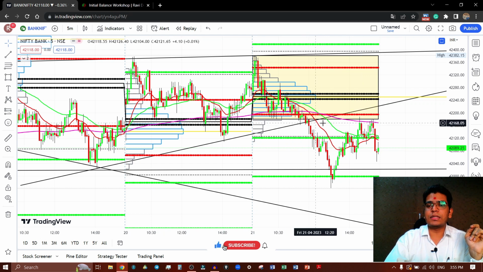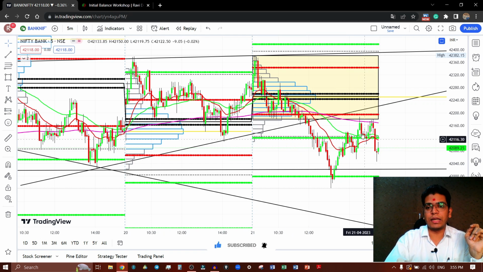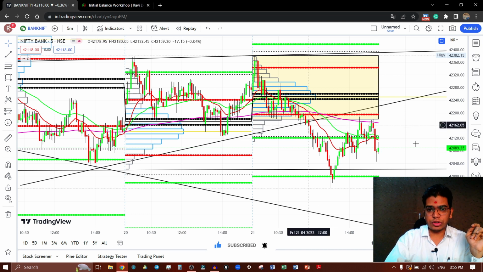Now again this may act as a what? Supply or some reversal area. Market already made two different highs over here, 1 and 2. So here you can consider this as a double top for this upside movement, and after that market gave the reversal as well. But the overall structure, it is of what?